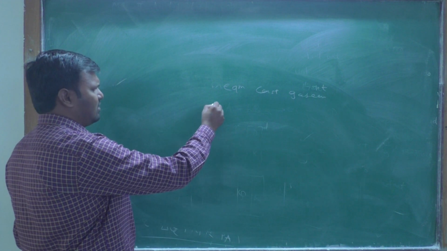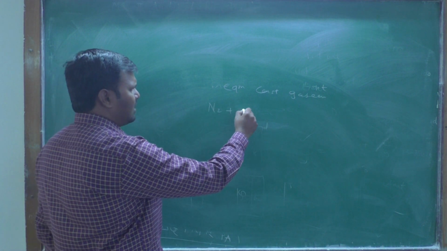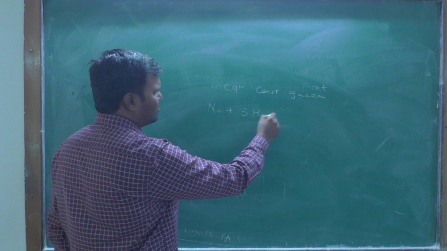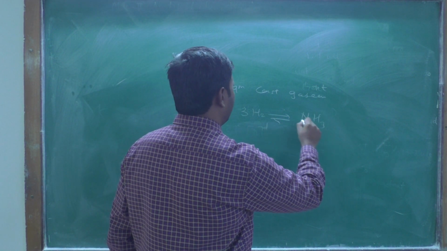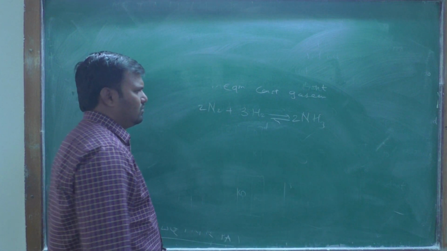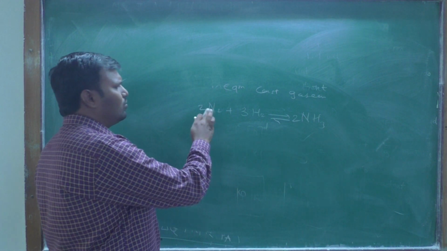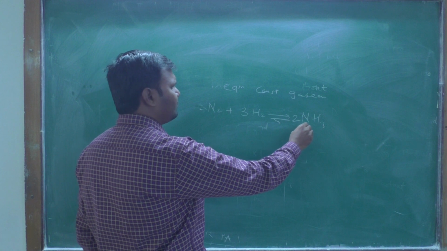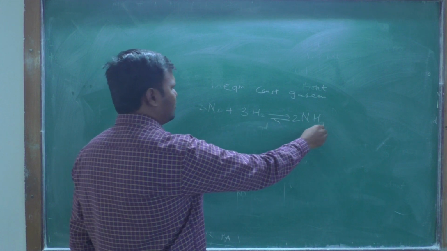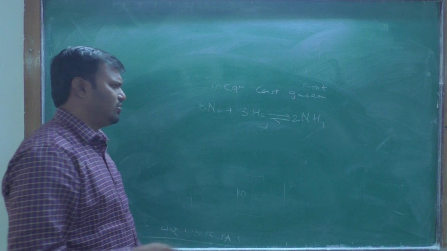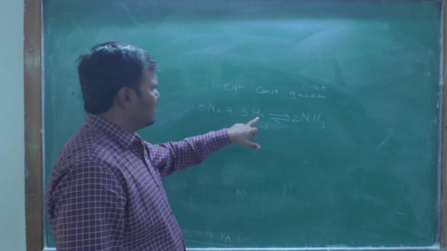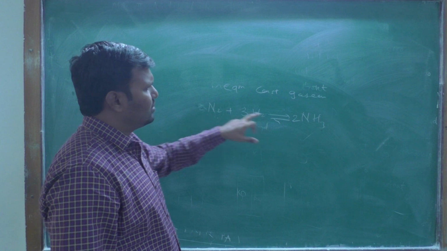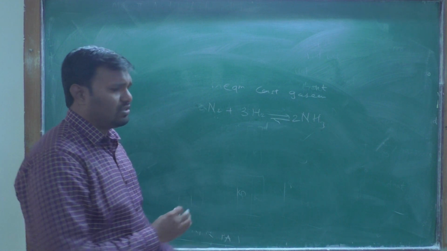Then, the equilibrium constant for a gaseous reaction. Suppose we have N2 plus 3H2, which gives 2NH3. That is N2 plus 3H2 giving 2NH3, and the reaction is balanced: 6 hydrogen atoms, 2 into 3, and 2 nitrogen atoms on each side.